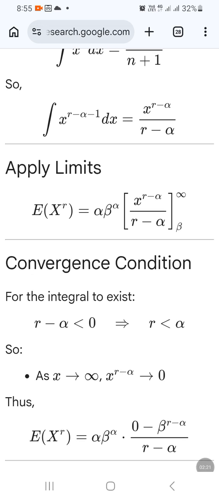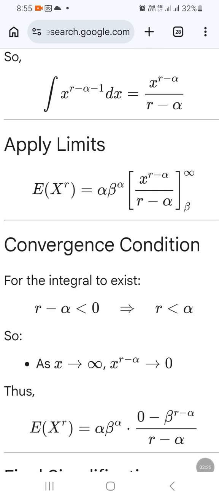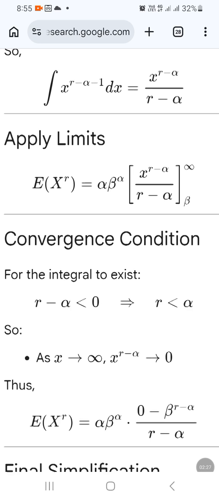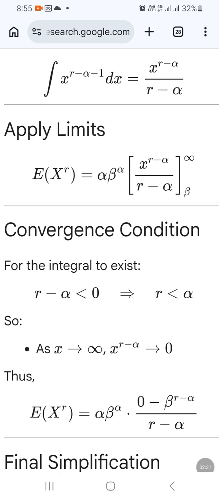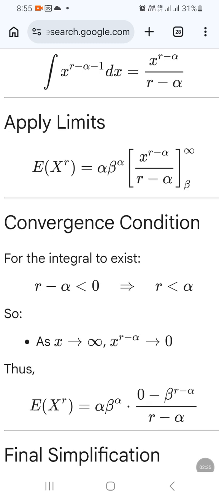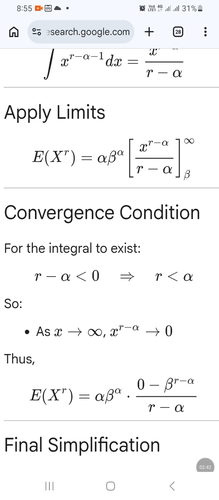So r minus alpha, the power of x, should be negative for x raised to r minus alpha to come to the denominator, and as x extends to infinity, 1 by x raised to r minus alpha will converge to 0.